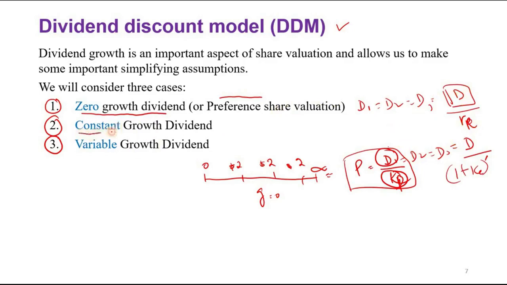And then there is a constant growth model. It means the dividends increase at a constant rate. That is called the constant growth model. And then there is the variable growth model. It means at one stage there is one growth rate, and at another stage there is another growth rate. So the dividend discount model can be classified based on the level of growth: no growth, constant growth, and variable growth. Based on these growth rates we have different models. We will study them in detail now.